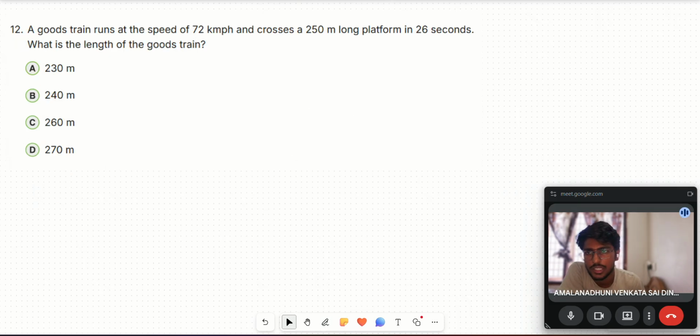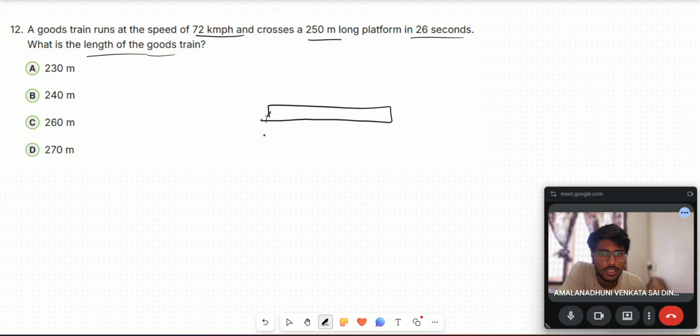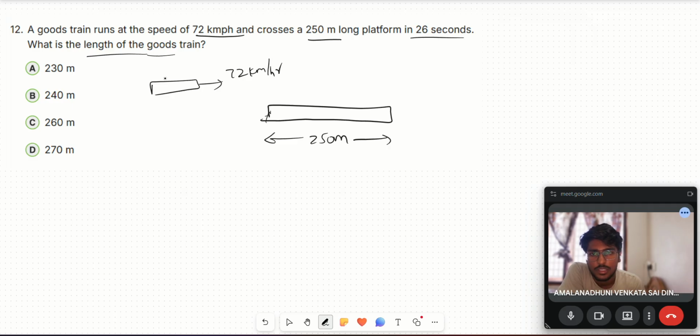Let's move on to the 12th question. A goods train runs at the speed of 72 km per hour and crosses a 250 meters long platform in 26 seconds. It's a very easy question, I think. What is the length of the goods train? So here let it be the platform. The platform is 250 meters long, and the train is going at the speed of 72 kilometer per hour, and we have to find the length of the train.